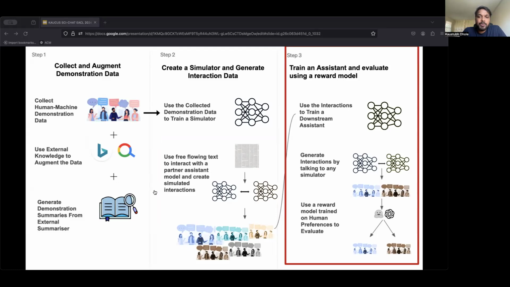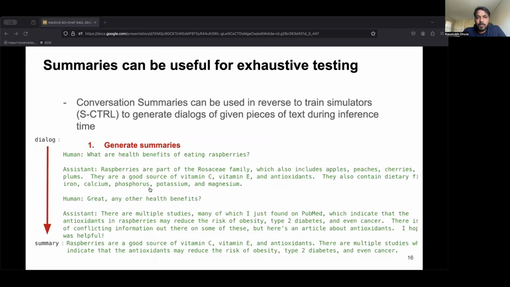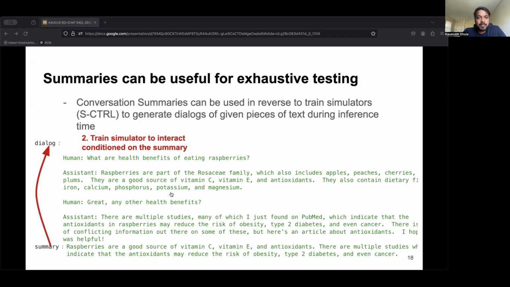So in step three, we train an assistant model and then measure conversations generated by it using an external reward or preference model. For training S-control, conversational summaries are used in reverse so that S-control can generate dialogues of any arbitrary pieces of text during inference time. So here is a sample generated summary of the given dialogue about raspberries. In step one, summaries of existing dialogues are generated. In step two, S-control is trained to output the dialogue given a summary.